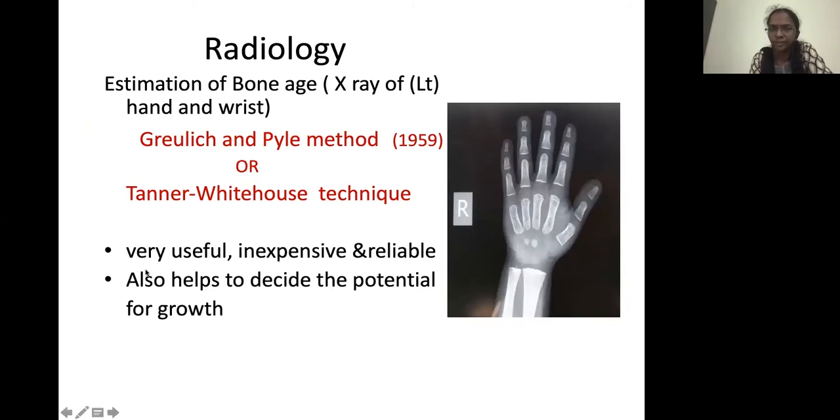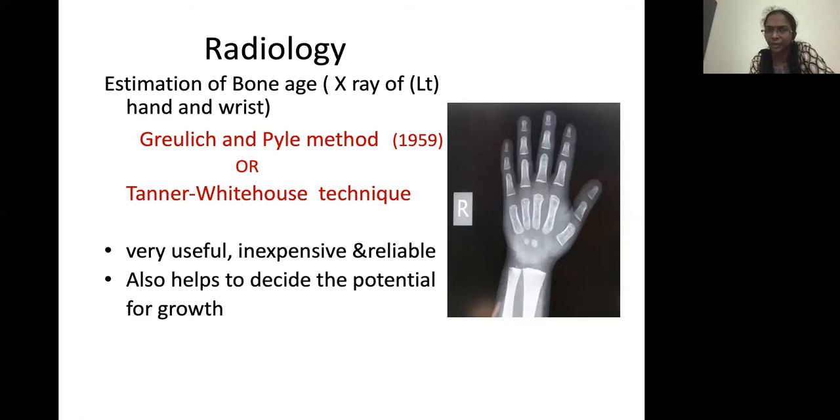In the Greulich and Pyle method, there are X-rays from various age groups in both males and females up to 18 years, and you can compare the child's X-ray with the standard atlas of these X-rays. The closest X-ray, which is nearest to the patient's X-ray, will be taken as the bone age of the child.